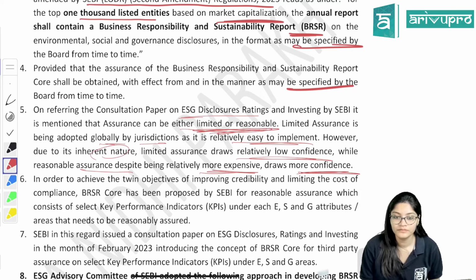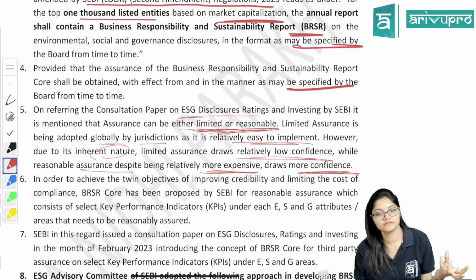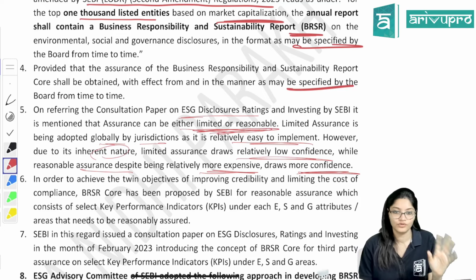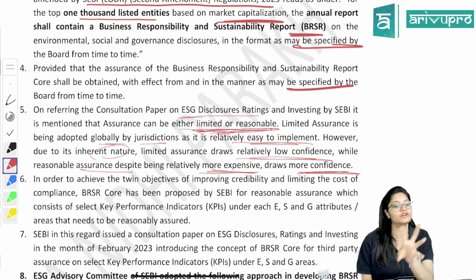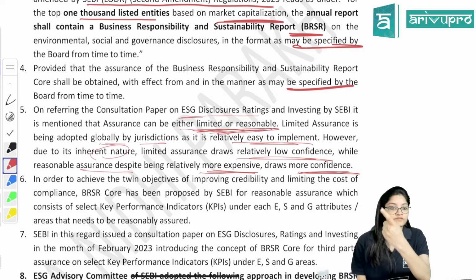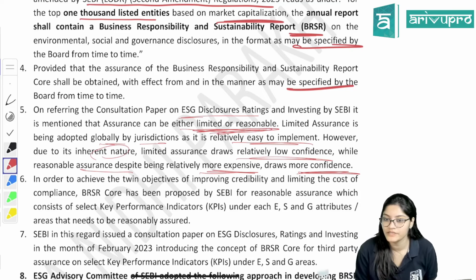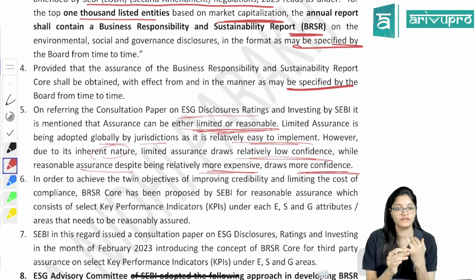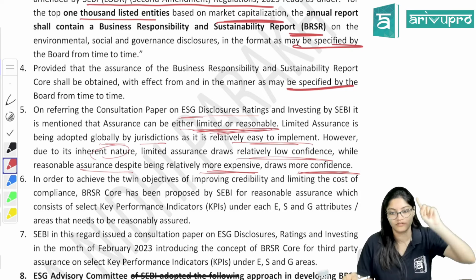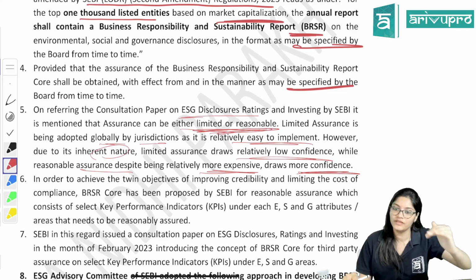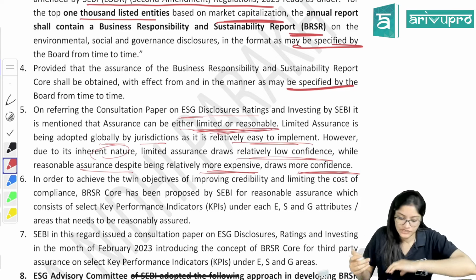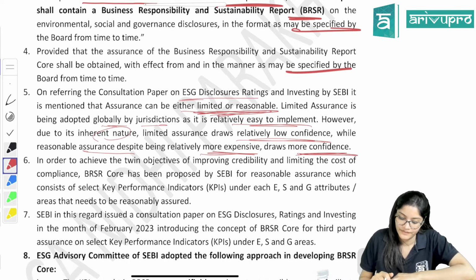So that will be the problem: if we go for limited assurance, less confidence will be there, but the cost will be effective. We have to look at the cost also, right? If we go for reasonable assurance, confidence will be more, but the cost is very expensive. Correct? So to solve this problem, we want to fulfill both objectives: more confidence should arise, and it should be less costly, right? Our purpose is both. So that is why this BRSR core is there.